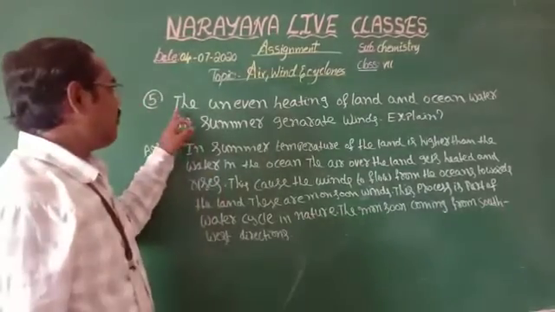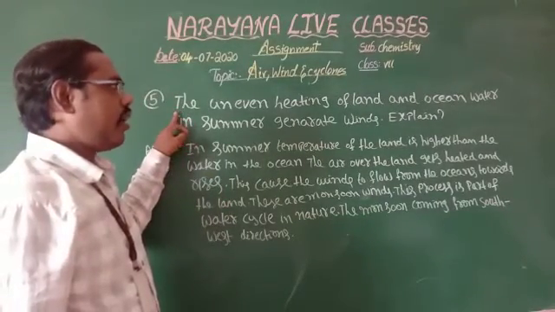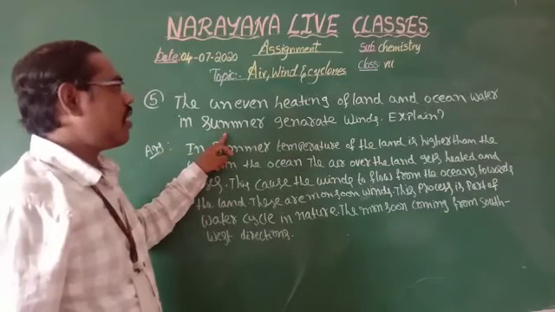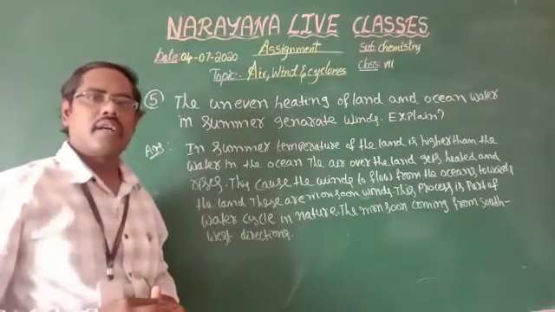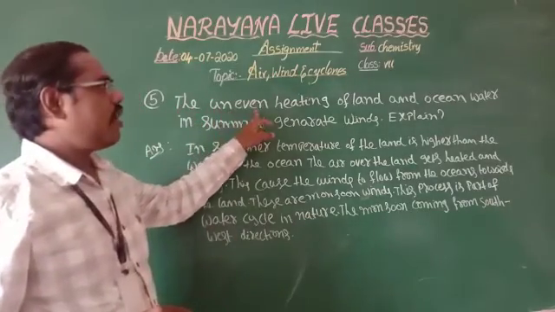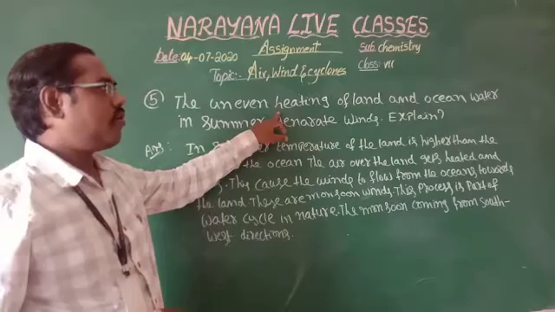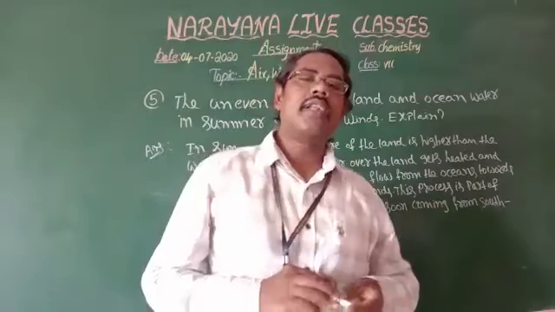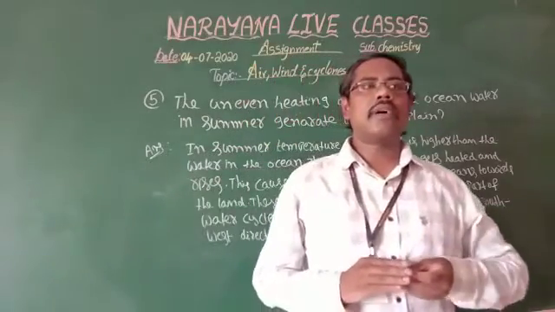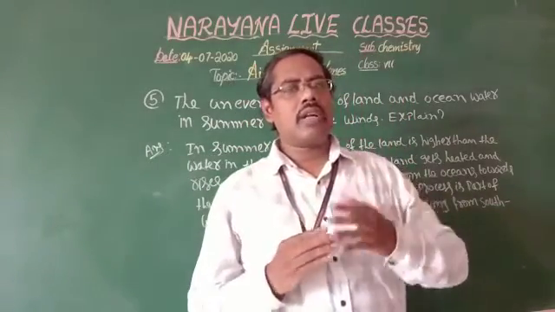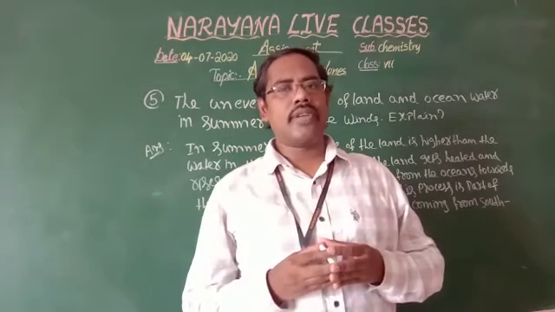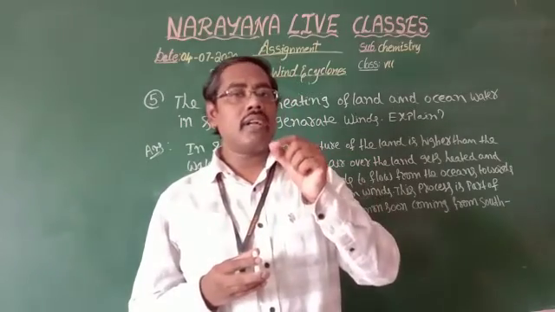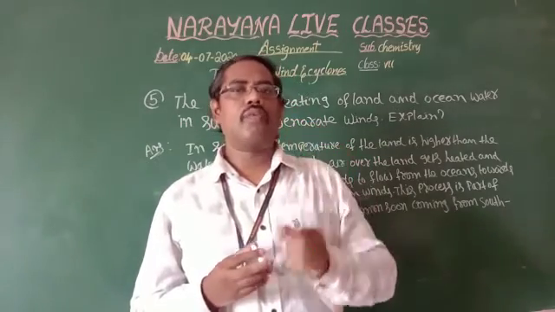Okay, coming to the fifth one: the uneven heating of land and ocean water in summer generates winds. Explain. Generally, in summer, compared to water, the land gets more temperature because the land is much darker than water.